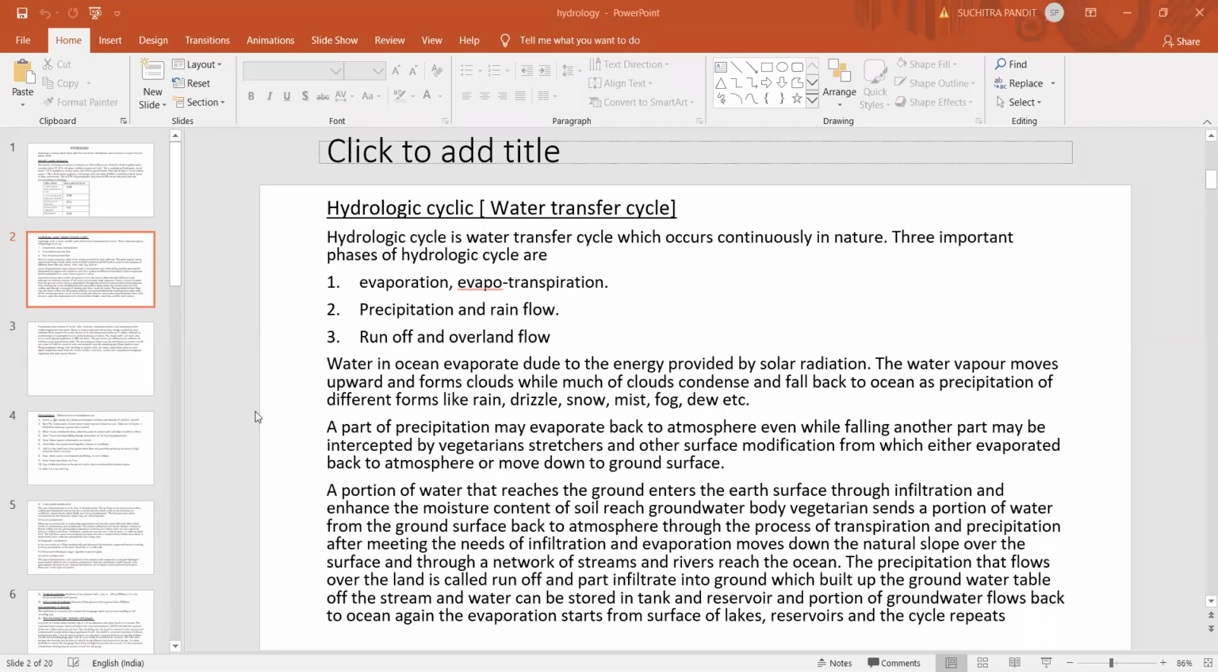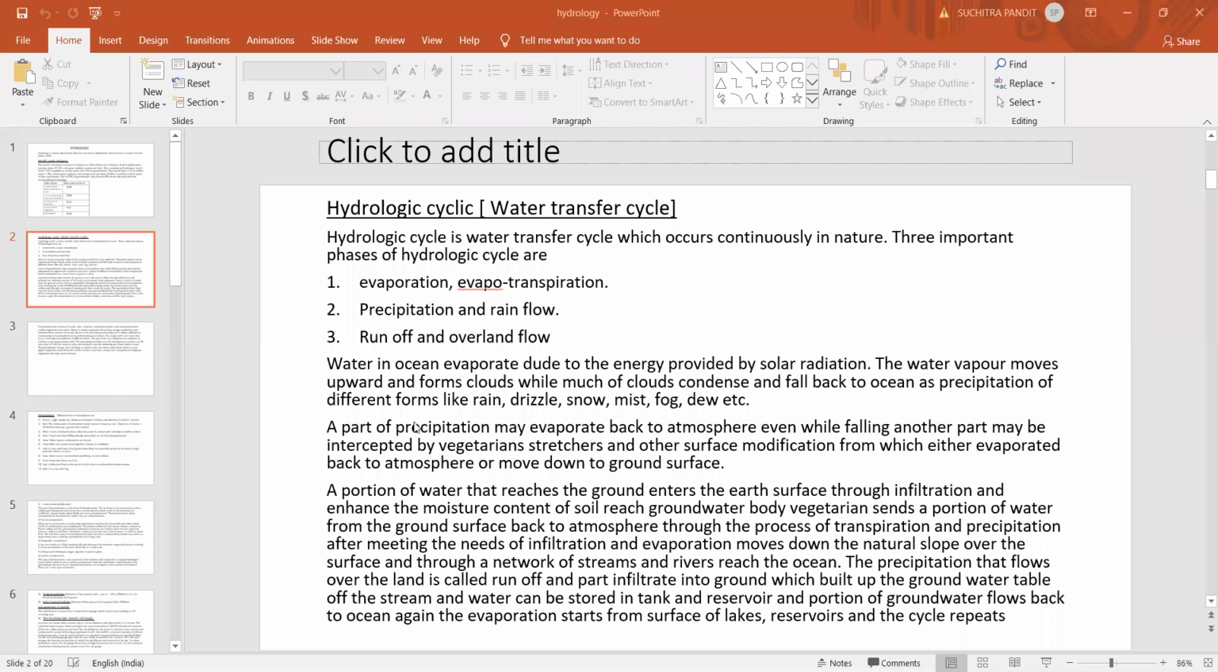The water vapor moves upward and forms clouds due to its low density, because whatever water evaporates from the free water surfaces, due to its low density, rises to the sky, which results in the formation of heavy, dense clouds. These clouds burst, or sometimes collide with each other, which results in precipitation. Now you can see here, water in the ocean evaporates due to the energy provided by solar radiation.